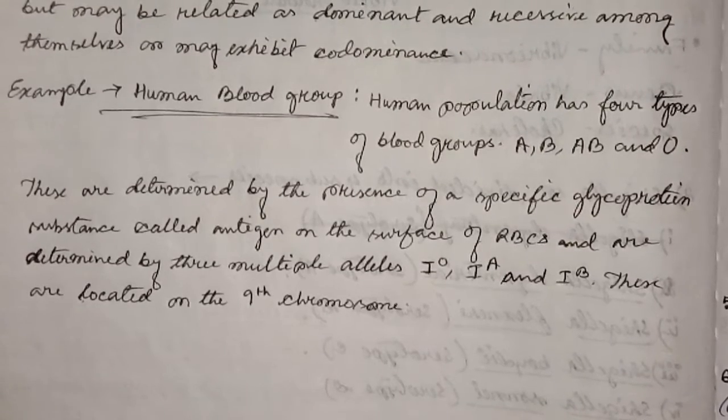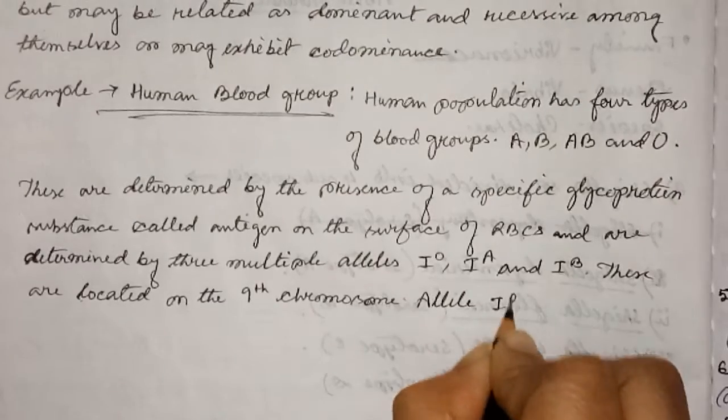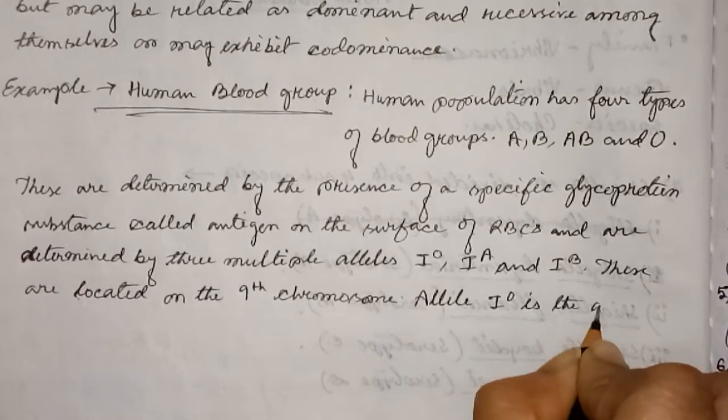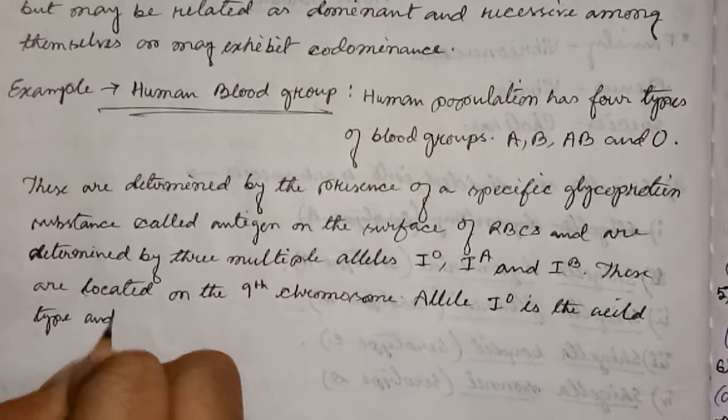Allele IO is the wild type and recessive.